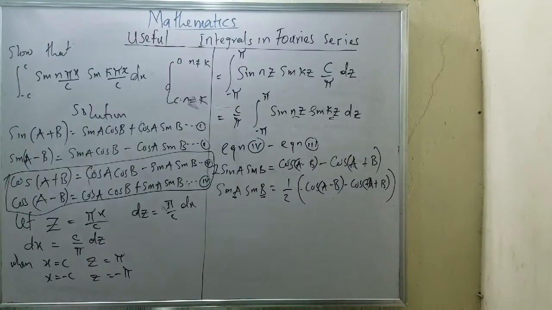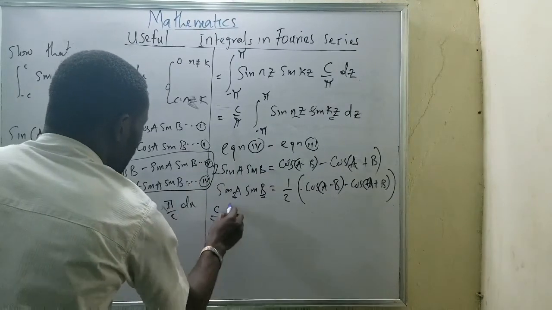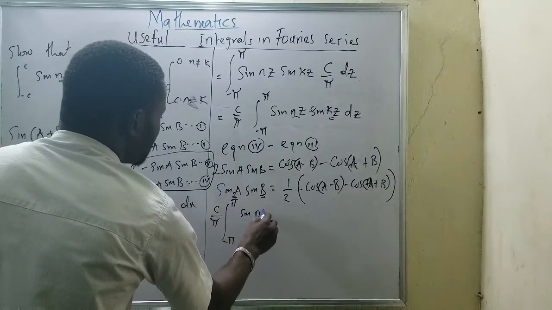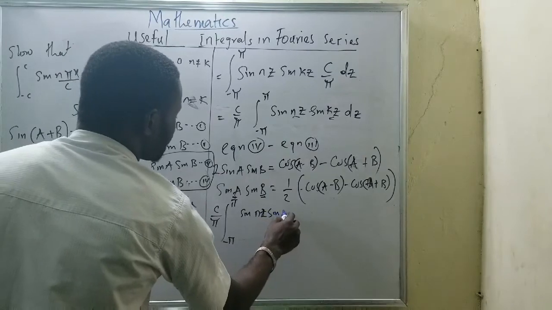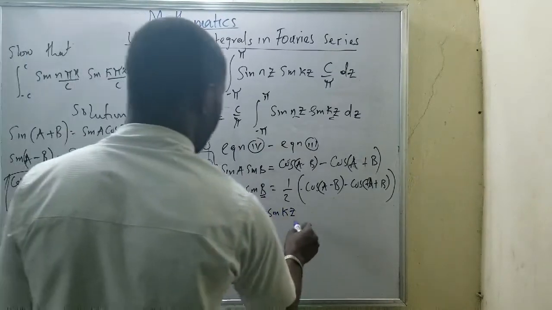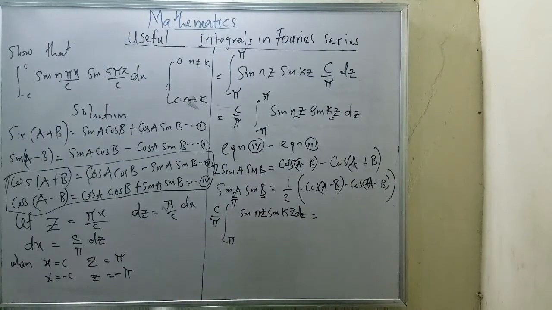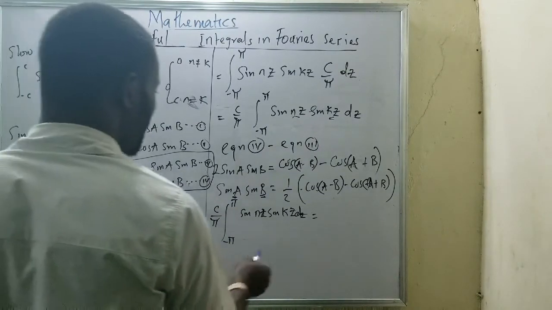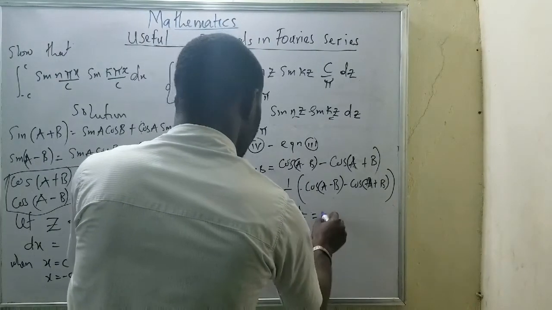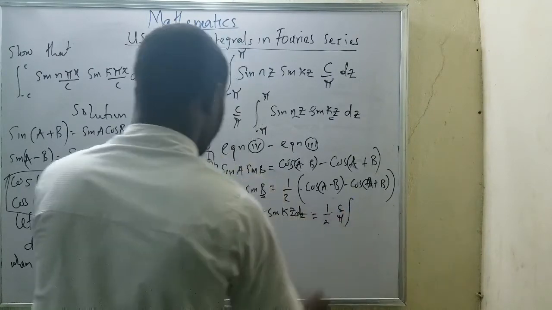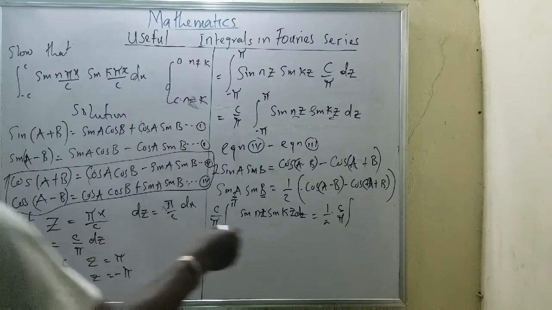I can now continue by having such, which means the integral of minus pi to pi sine nz sine kz dz will be equal to, now everything that I'm having here, I can present it that way: 1 over 2 dot c all over pi, integral of cos.